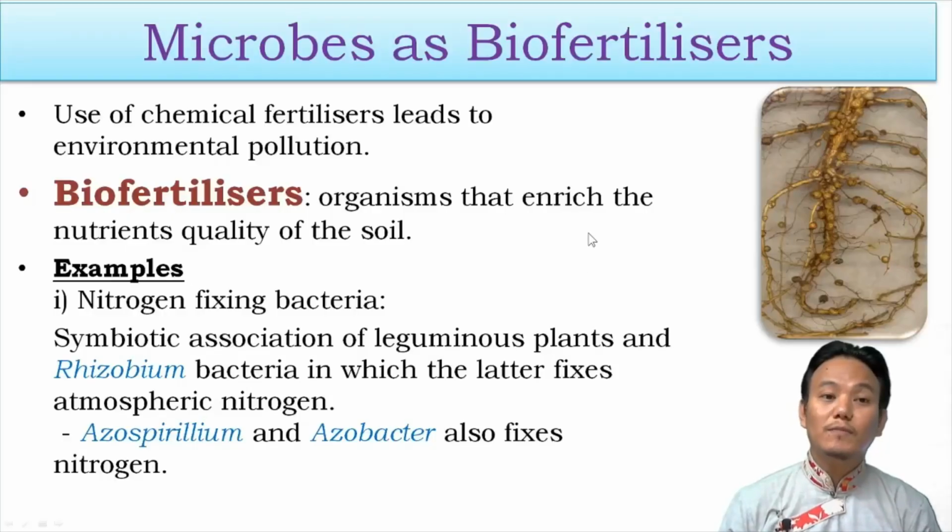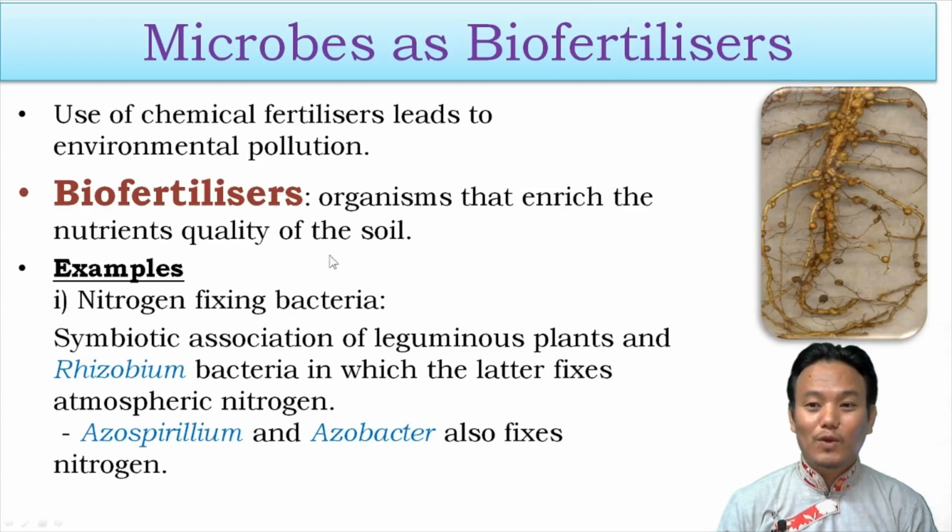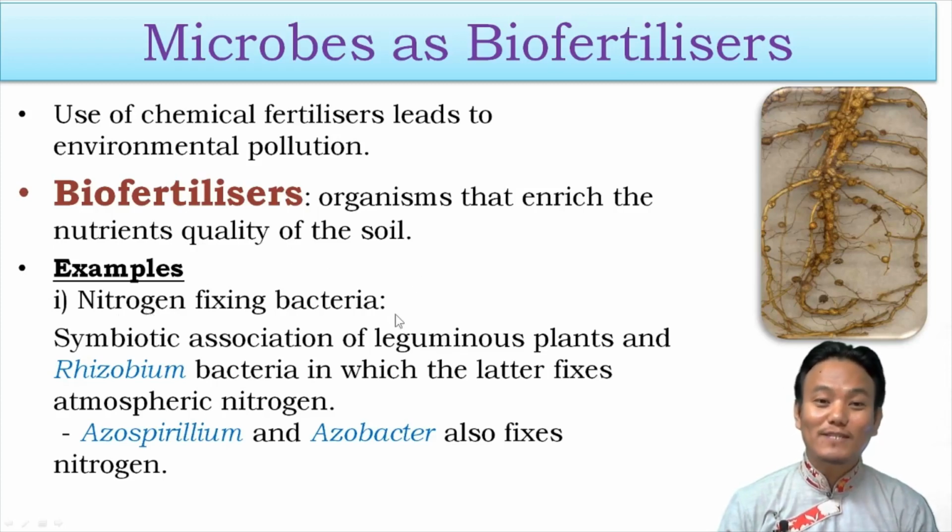Let us now discuss microbes as biofertilizers. Use of chemical fertilizers, just like chemical insecticides and chemical pesticides, leads to environmental pollution. In order to prevent that, we have to use biofertilizers. Biofertilizers are nothing but organisms that enrich the nutrient quality of the soil. One such example is nitrogen fixing bacteria.